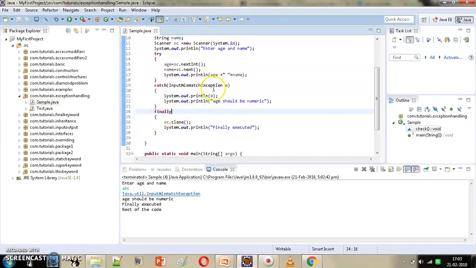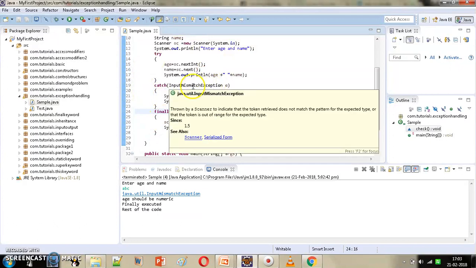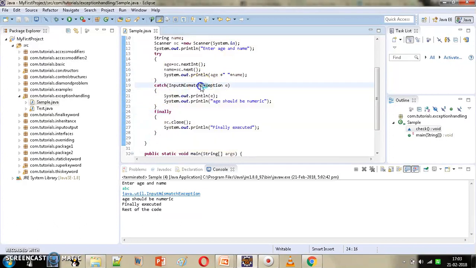Finally is also executed when exception occurs but it is not handled. Let's suppose rather than input mismatch exception, we give arithmetic exception. Now here exception will occur but we are not handling that exception, but in that case also finally will be executed. Let's run the code.